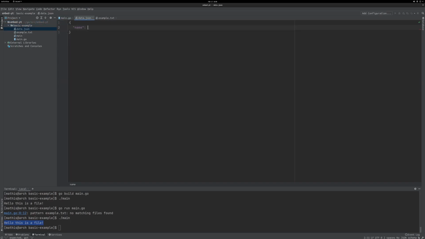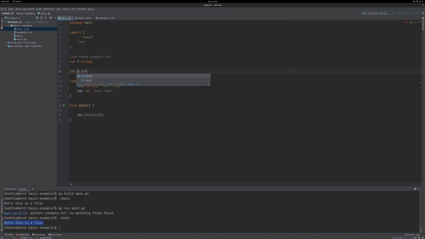Let's create another file and call it data.json. Name is Mathis, and age is an integer, let's say 19. And then we go in main.go and we define this struct. And then we're going to define our variable, call it data, for example, d for data. And then we do //go:embed data.json like we did before.